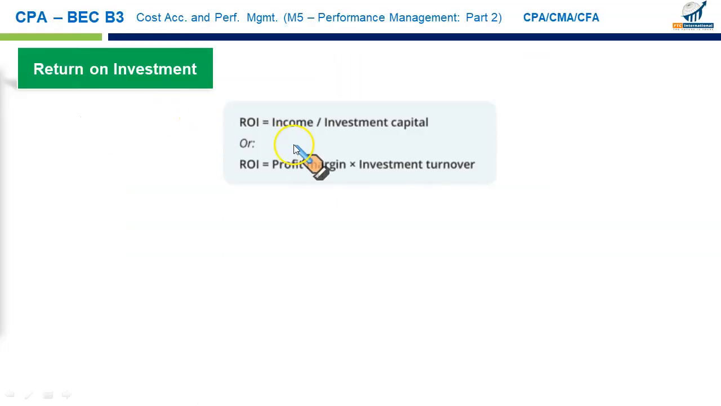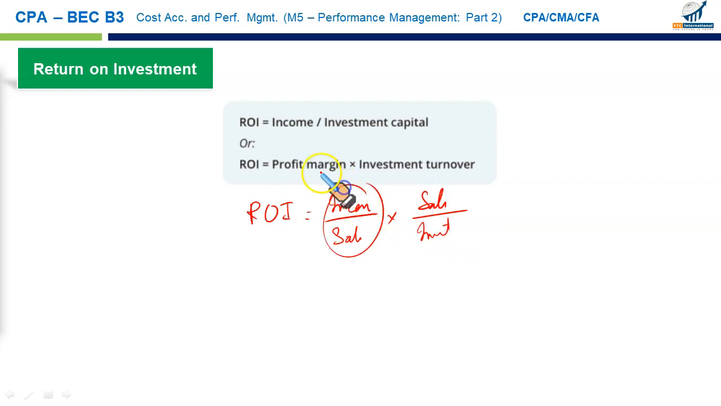Return on investment is simply income of a specific segment or a company as a whole divided by the investment capital, or sometimes we can calculate it this way. Return on investment is equal to income upon sales, times sales upon the average investment, or just investment. This is your profit margin and this is the investment turnover, and if you simplify, sales cancel out, you get the original formula, income upon investment capital.